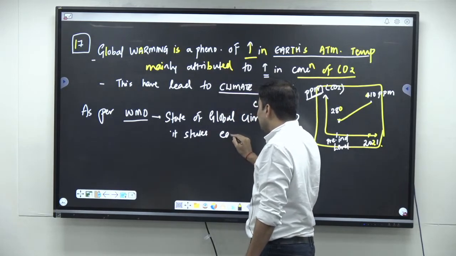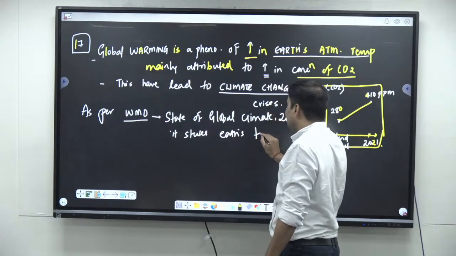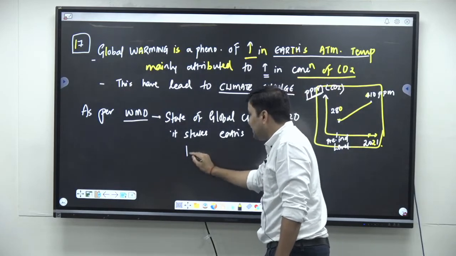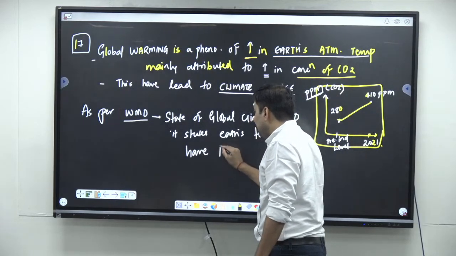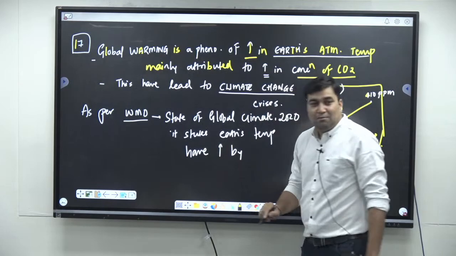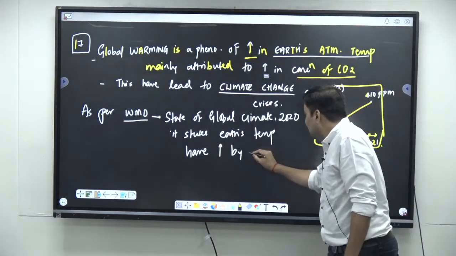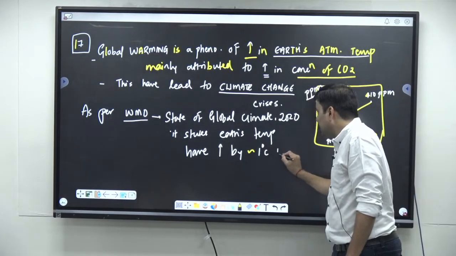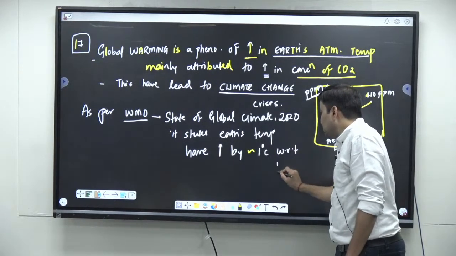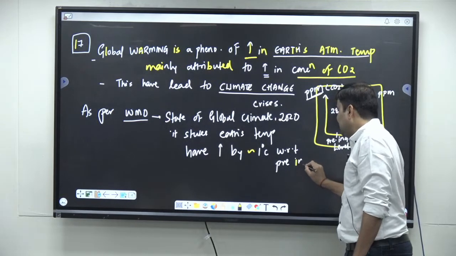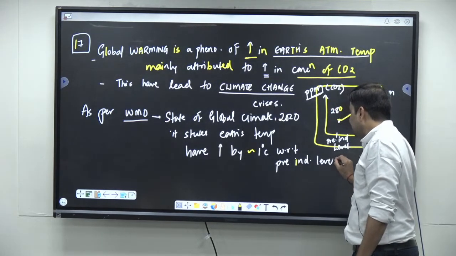As per the State of Global Climate report by WMO in 2020, it states the Earth's temperature has increased by, to be precise, 1.2 degrees centigrade. I am writing average by around 1 degree centigrade with respect to pre-industrial levels. Correct.